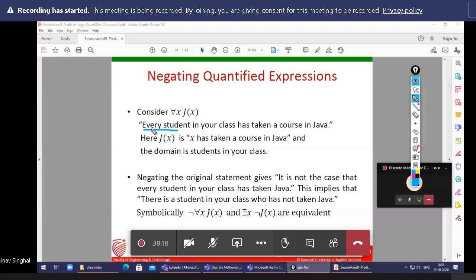So always think: for every, the contradiction part is some.